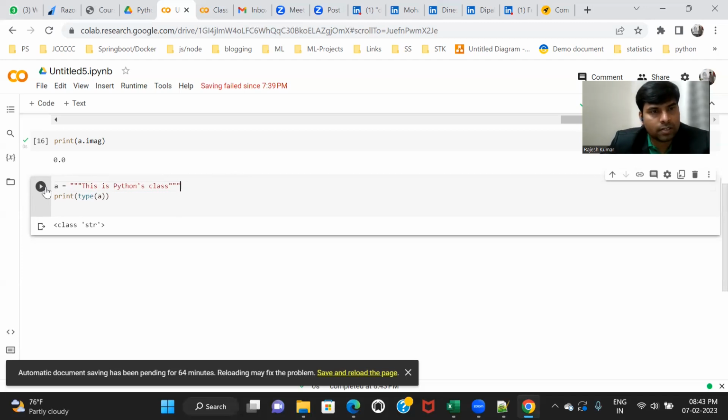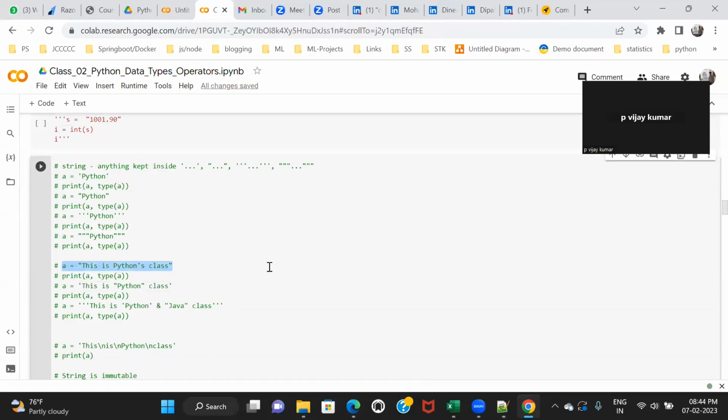This is also possible. Okay, so the rule says if your text contains a single quote, then you cannot use a string with single quote. Then you have to use either double quote or triple quote. You got it? Vijay, anyone? Everyone? Yes, sir. Clear, sir.